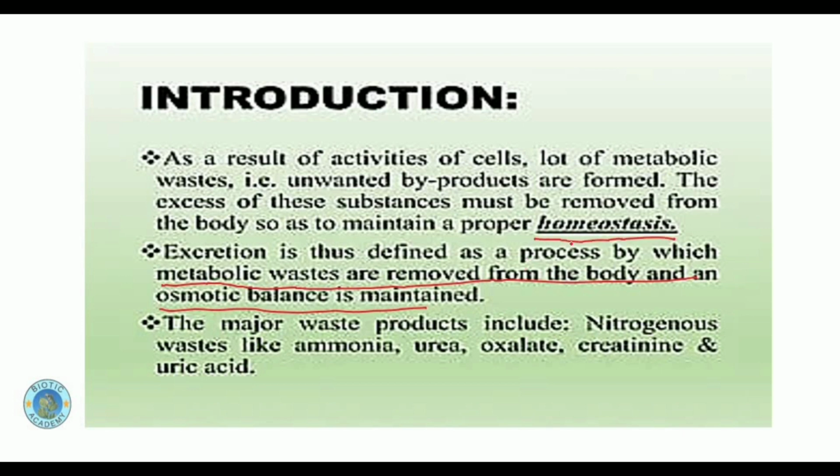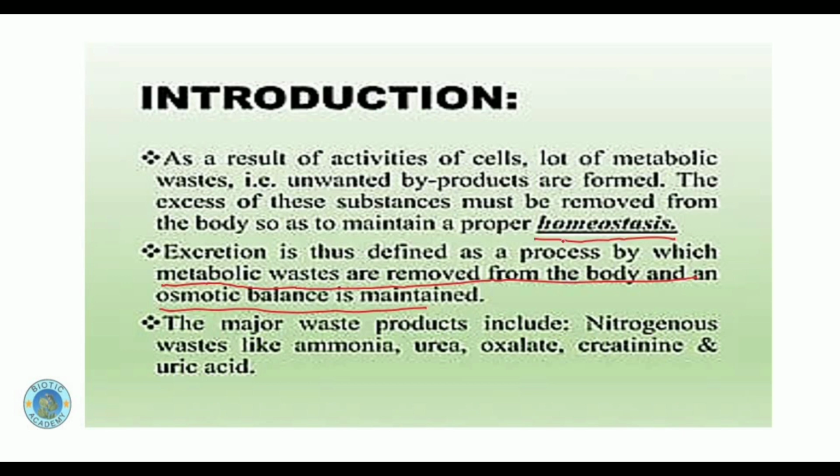Now, what is homeostasis? Homeostasis is basically a condition in the body in which the plasma, the cells are maintained at a constant position with reference to the water, salt, temperature, and all other factors, so that the enzymes and hormones in the body can work well. If the temperature remains constant, if the concentration of water and salts remains constant in the blood.